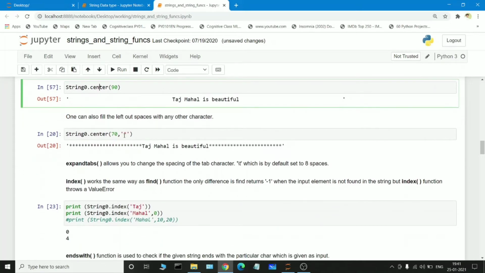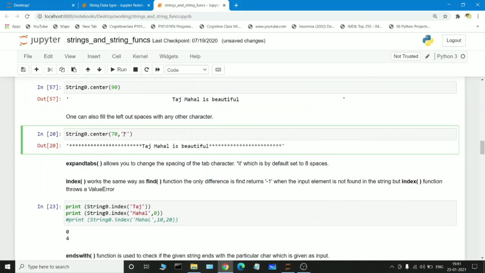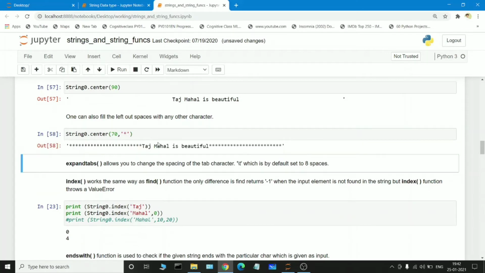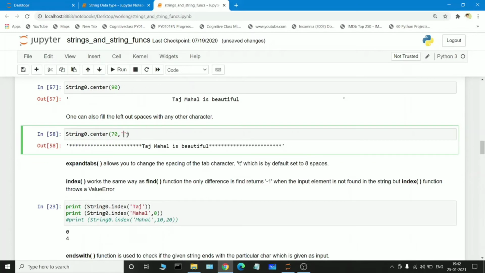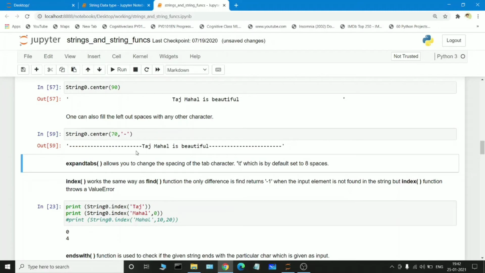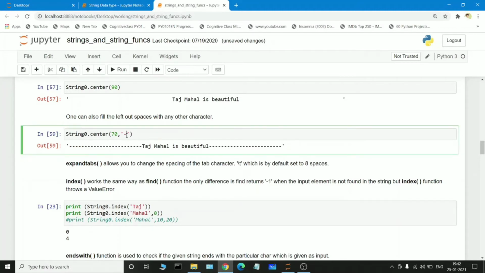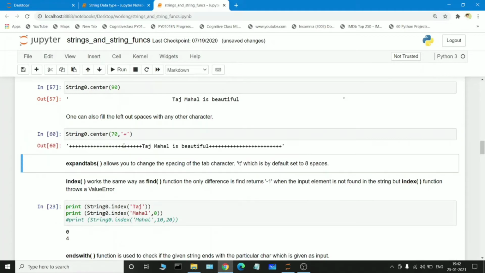With the help of the center function, we can also give some symbols here. String 0, which is Taj Mahal is beautiful, we are centering with the help of 70. At the 70th position it will print, but we are also passing the star symbol, which means at the starting and at the ending there will be a star symbol. If I execute it, it executes successfully. Instead of the star symbol, I am giving a minus symbol, and there are no errors. If I pass a plus symbol, at the starting and ending positions there will be a plus symbol. This is how the center function works.